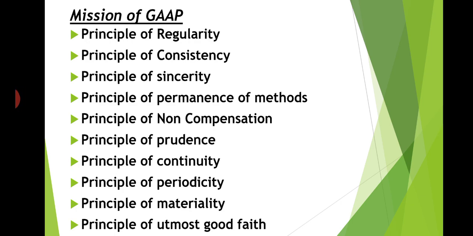And next one, principle of permanence of methods. The procedures used in financial reporting should be consistent. That I had already told, right? So every accountant is to follow financial procedures, systems, or principles that should be the same. It should be consistent. Understood? Allowing comparison of the company's financial information. So if any accountant uses a particular system or principle, then this will be useful to compare the financial information at any time.